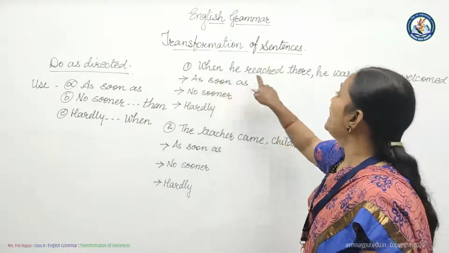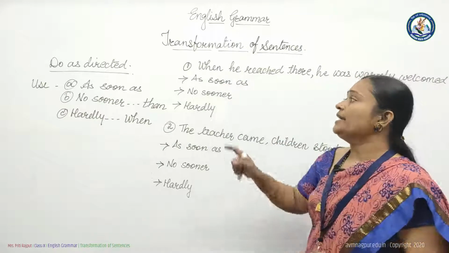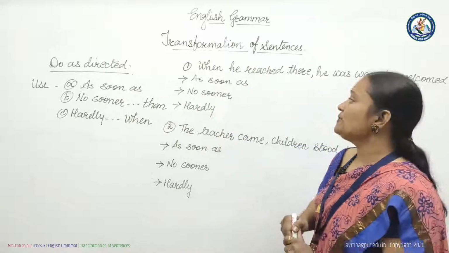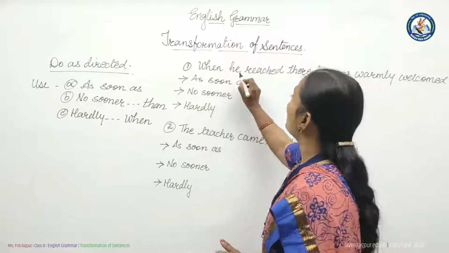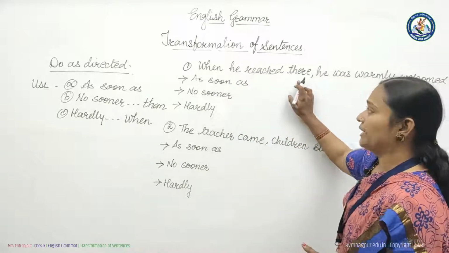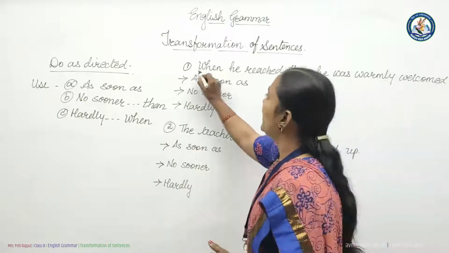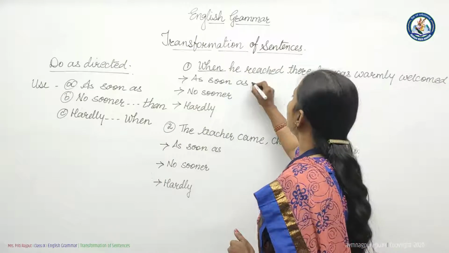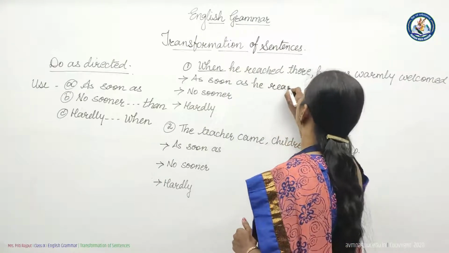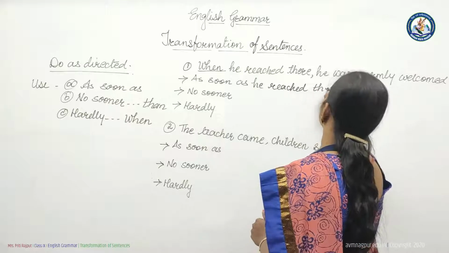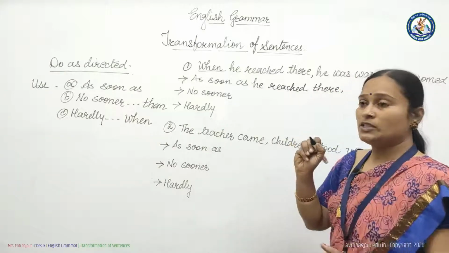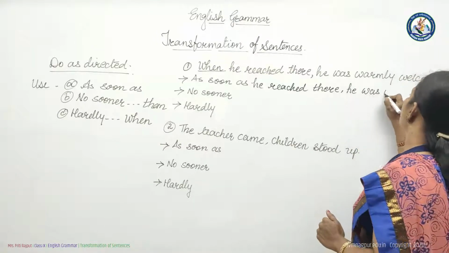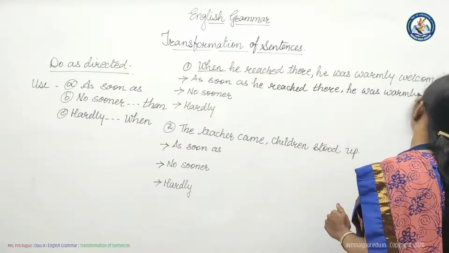See, when he reached there, he was warmly welcomed. Here we have to use all three conjunctions: as soon as, no sooner than, and hardly when. First begin with as soon as. Identify the first action, he reached there. As I said, the word when should be removed, similar to as soon as. As soon as he reached there, then remember the structure, comma, then another action sentence, he was warmly welcomed.